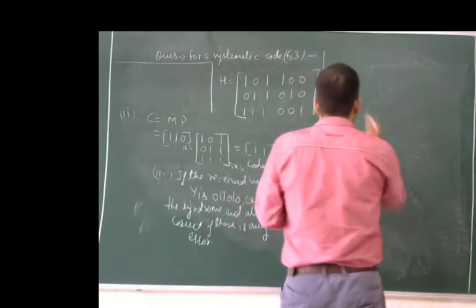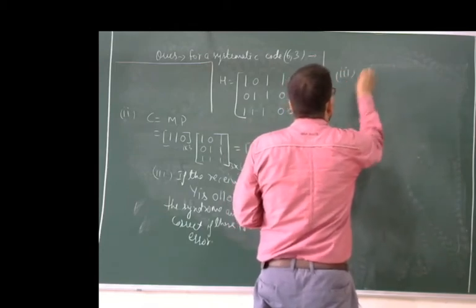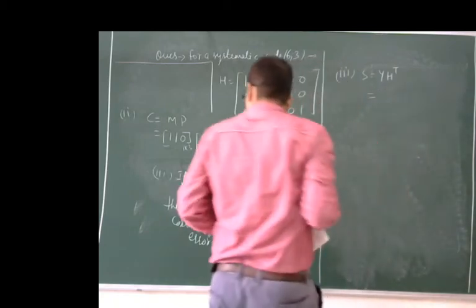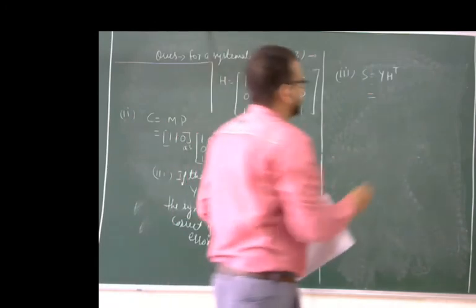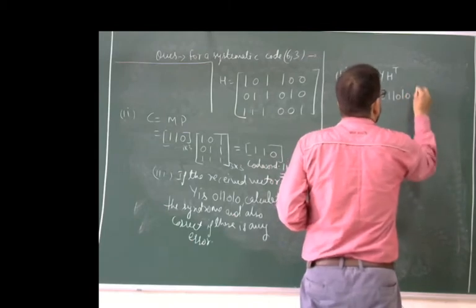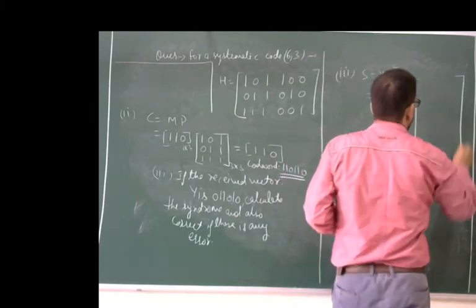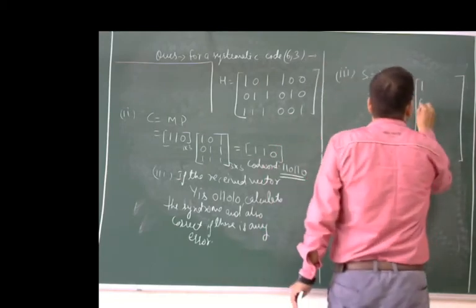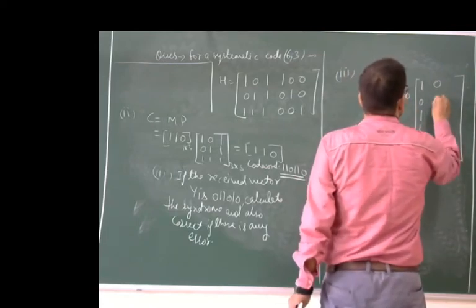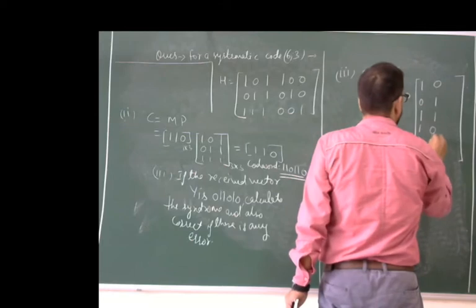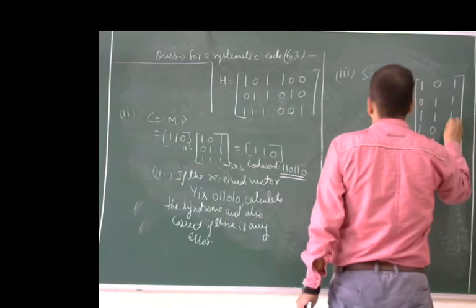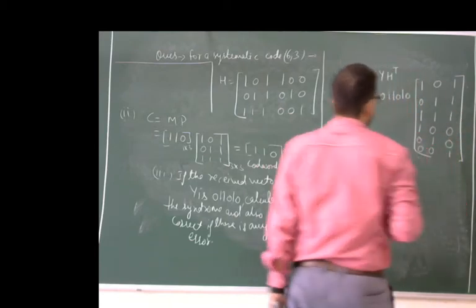As we know, the formula for the syndrome is S equals y H to the power T. Here the received vector y is 0 1 1 0 1 0, and H transpose is written like this: 1 0 1, 1 0 0, 0 1 1, 0 1 0, then 1 1 1, 0 0 1.